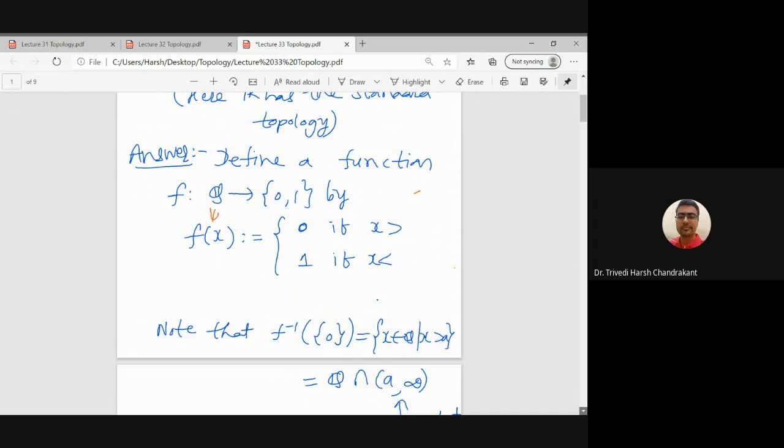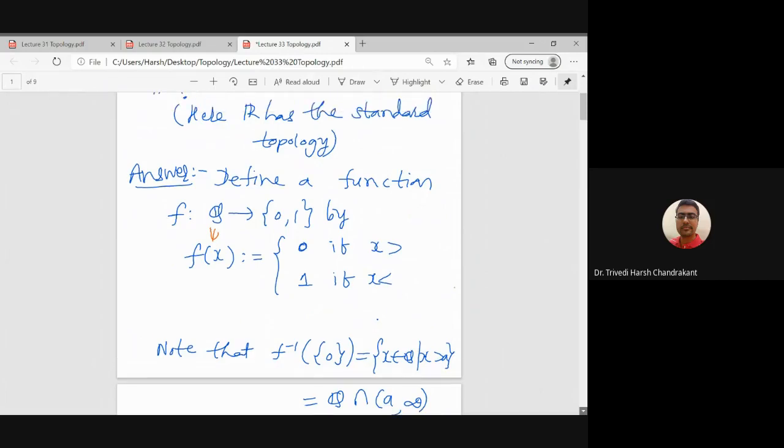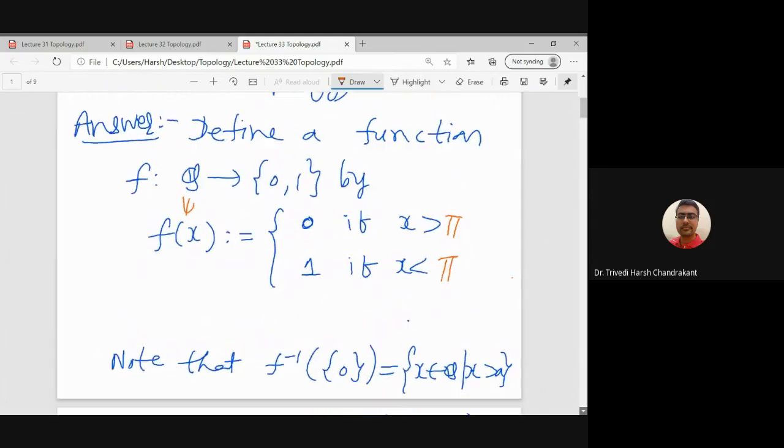So f(x) is 0 if my rational number x is greater than pi, and f(x) is 1 if x is less than pi.